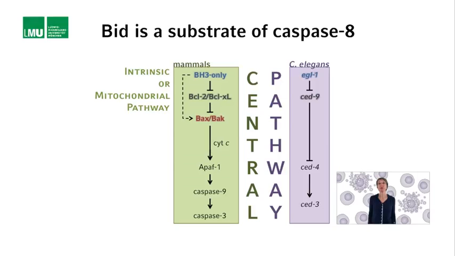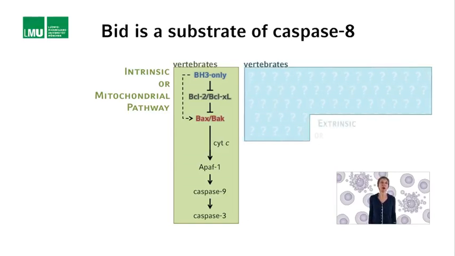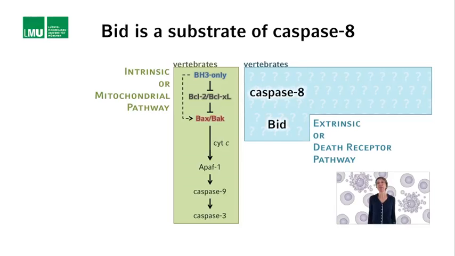However, in mammals, or more generally in vertebrates, apart from this mitochondrial pathway, a second pathway exists. And this pathway is referred to as the extrinsic or death receptor pathway. And it is in this vertebrate-specific death receptor pathway that caspase 8 dependent BID cleavage plays a role.